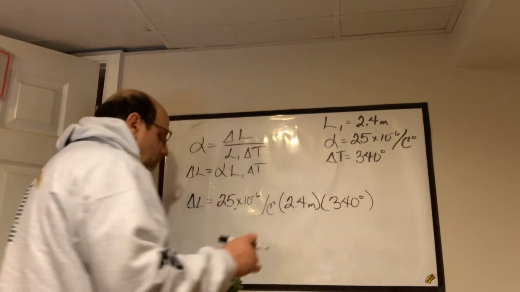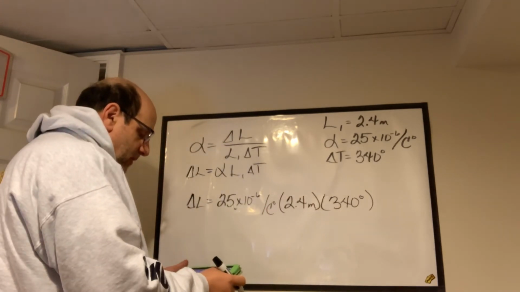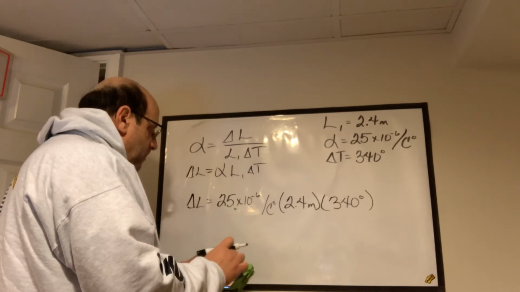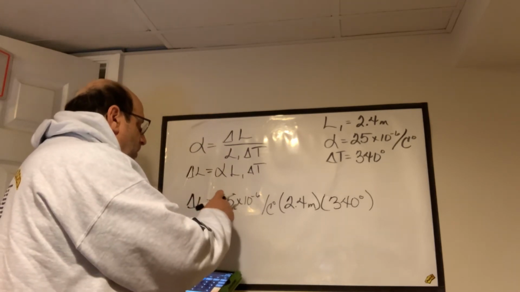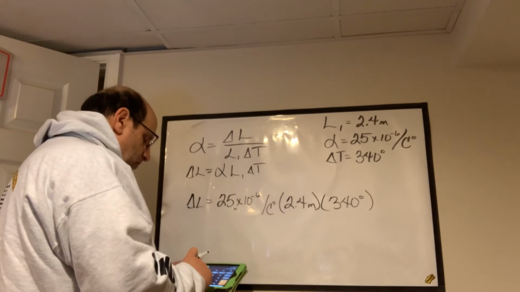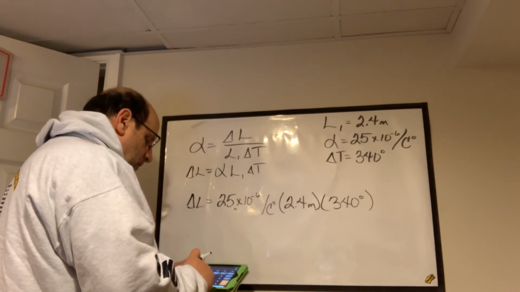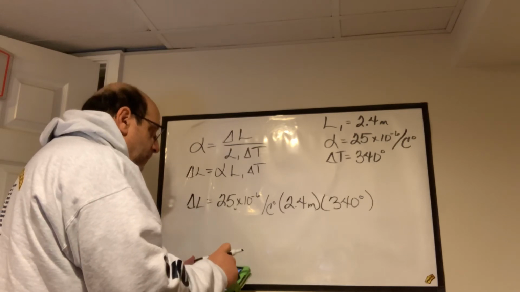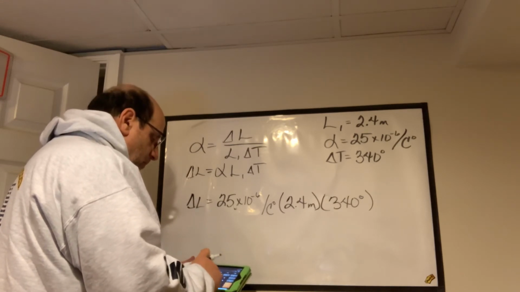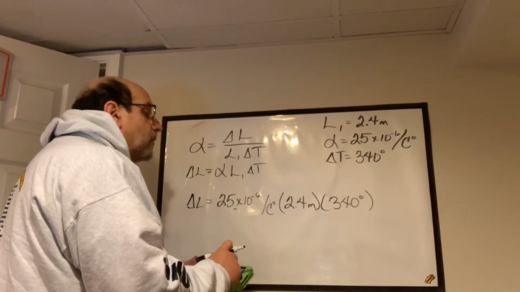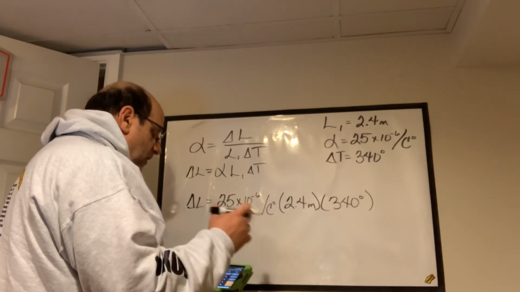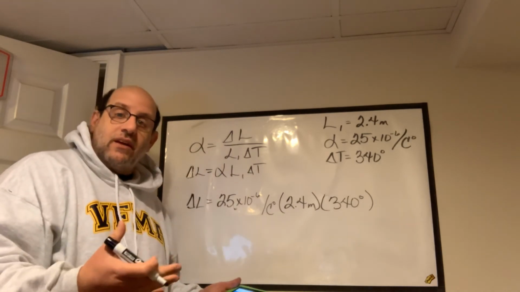The best part about this is we can just multiply straight across. We figured out yesterday, this is 4 zeros, 25 times 2.4 times 340, and that's actually going to give us a number that we can actually see.